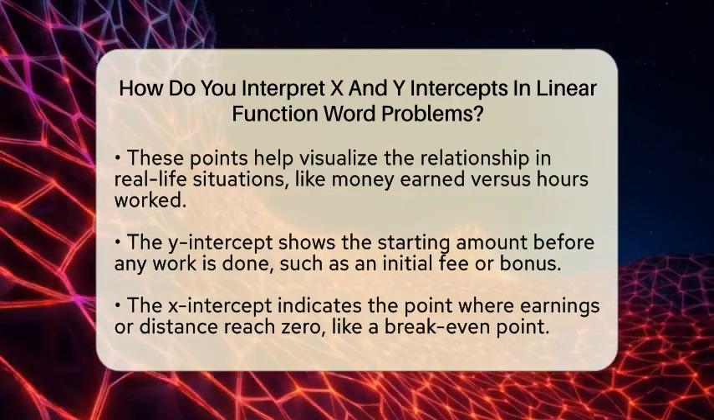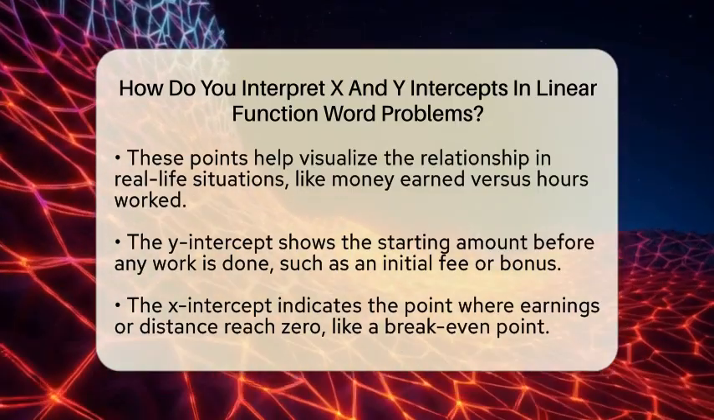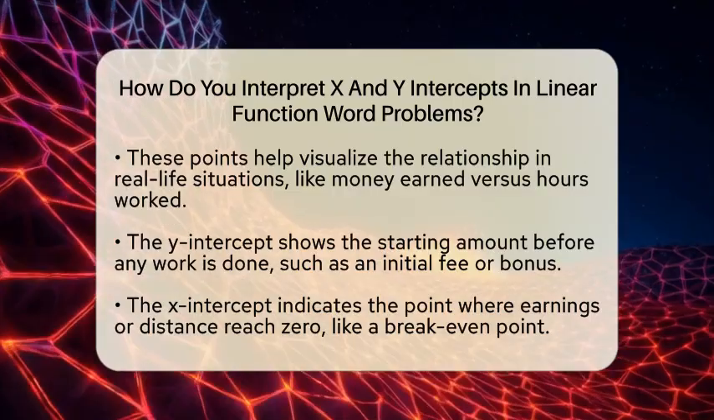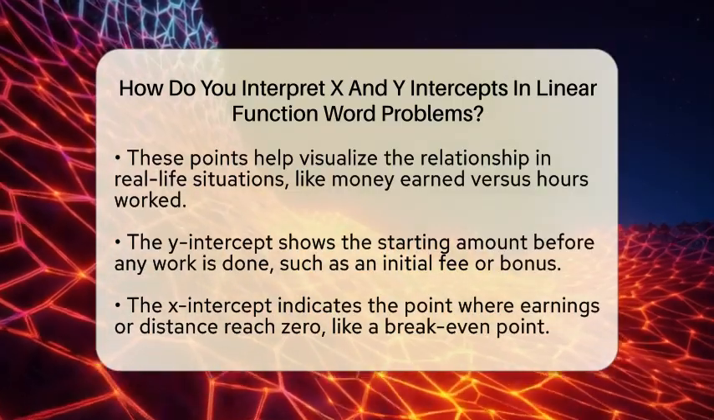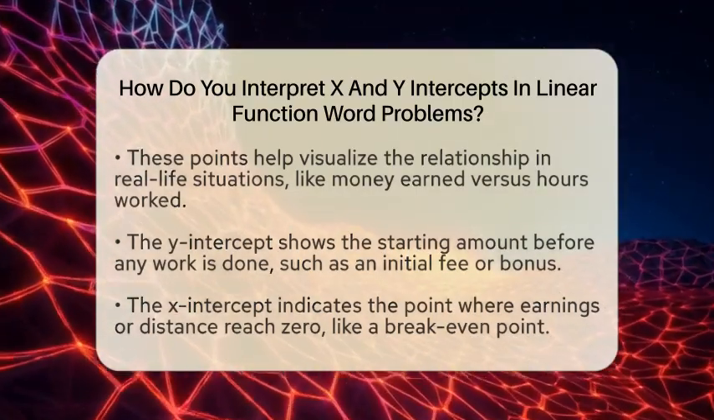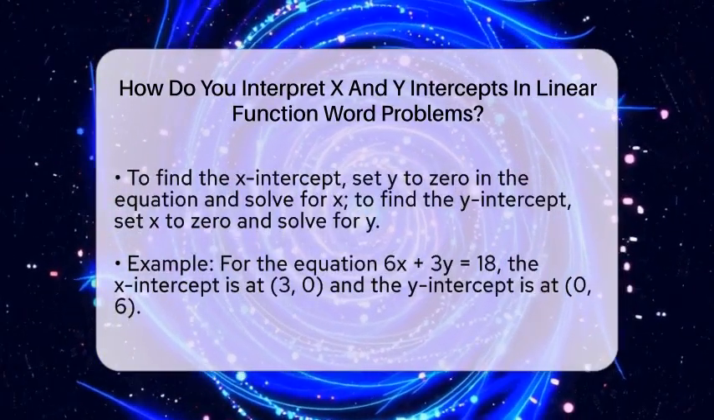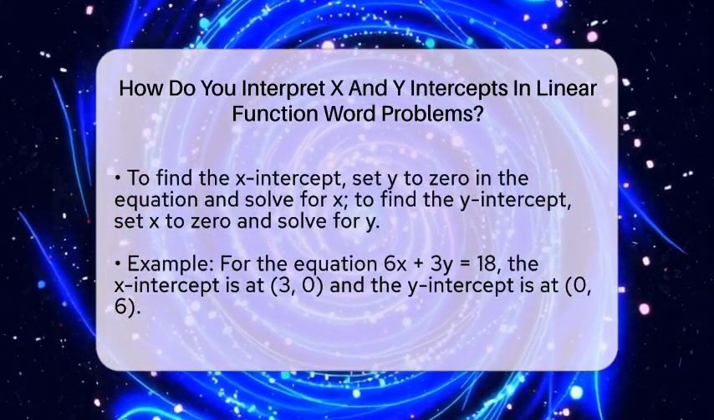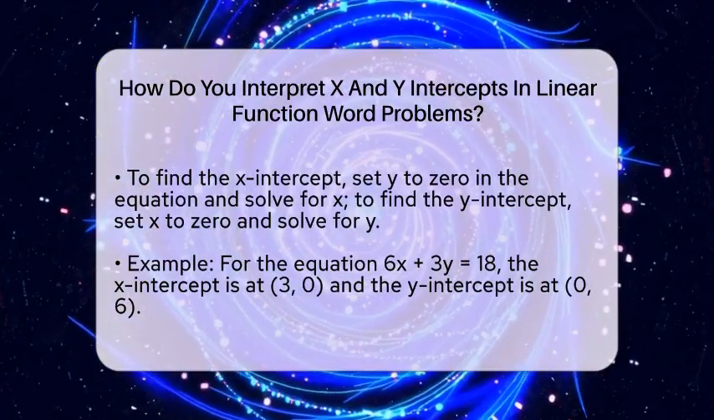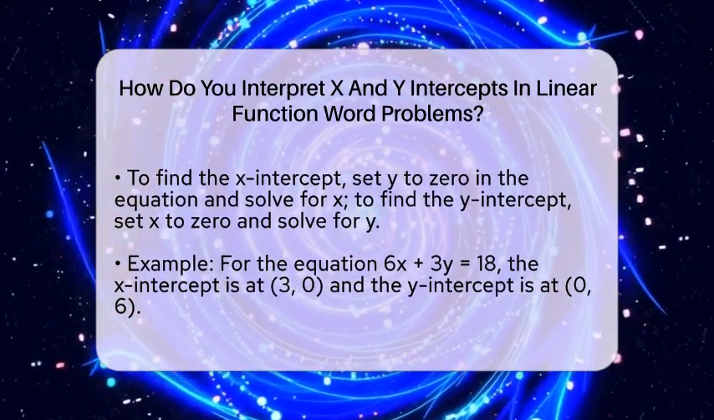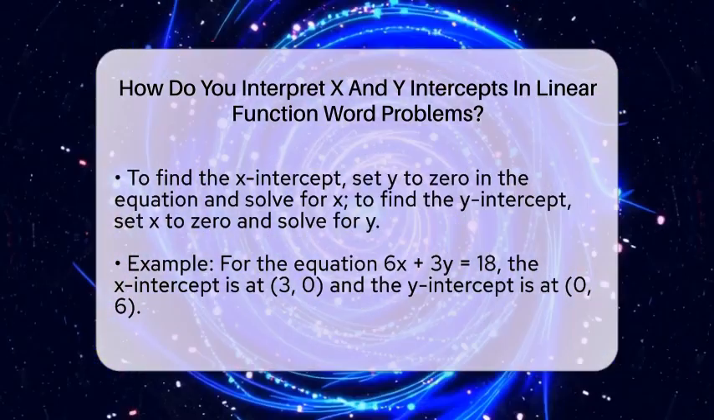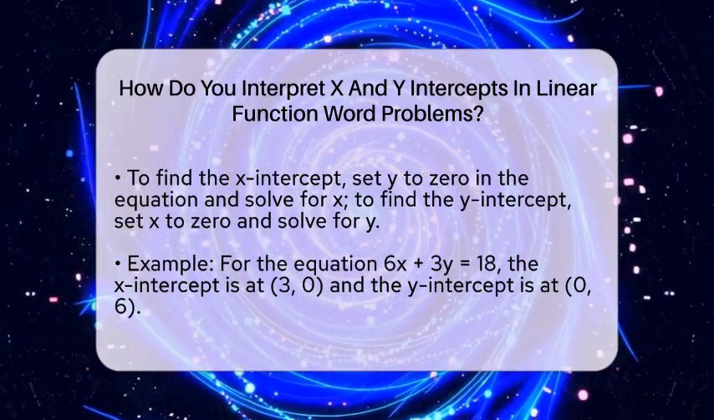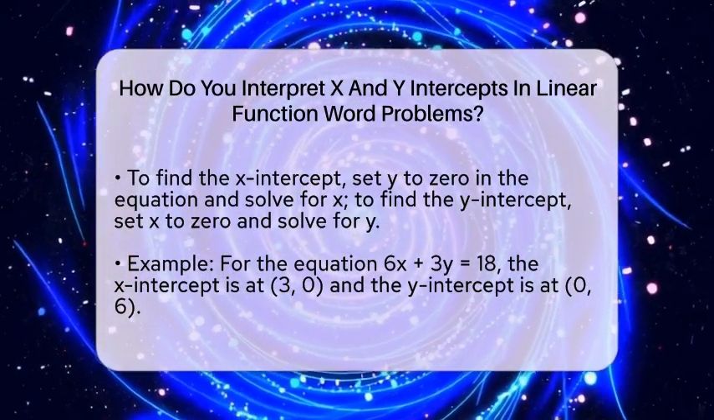For example, if the equation is 6 times x plus 3 times y equals 18, you find the x-intercept by setting y to 0. That gives you 6 times x equals 18, so x equals 3. So the x-intercept is at (3, 0). To find the y-intercept, set x to 0. That gives 3 times y equals 18, so y equals 6. The y-intercept is at (0, 6).